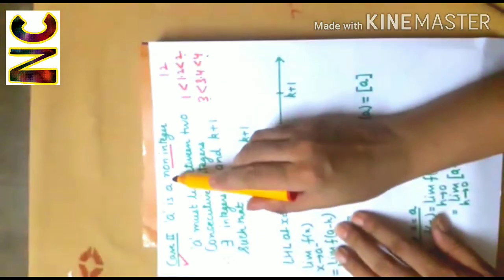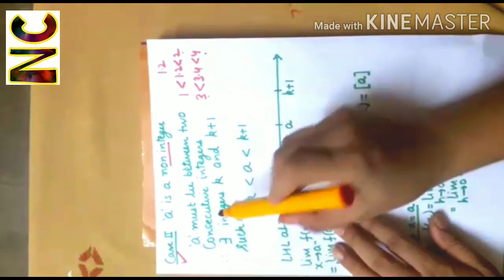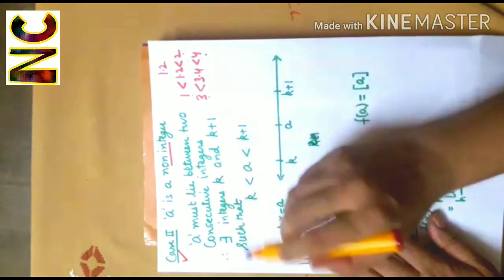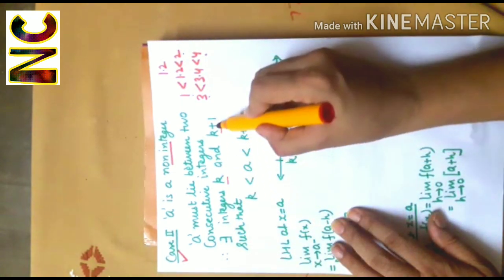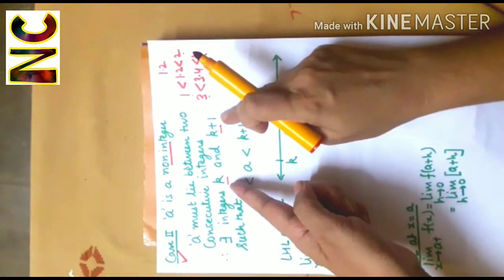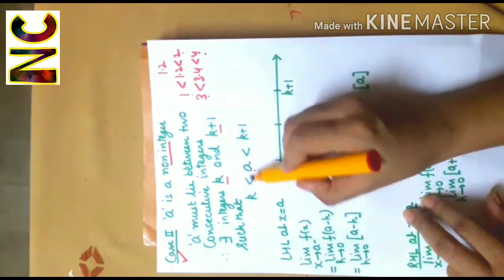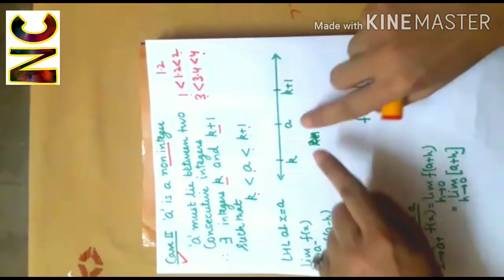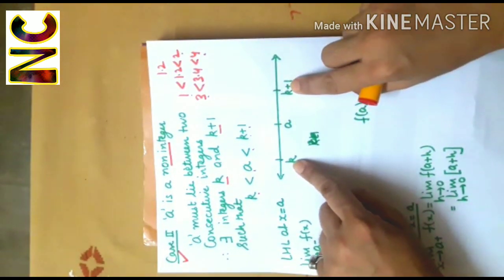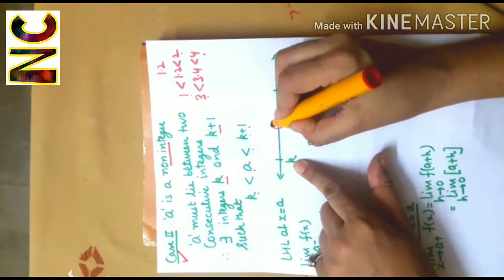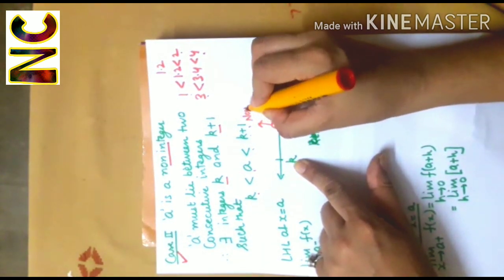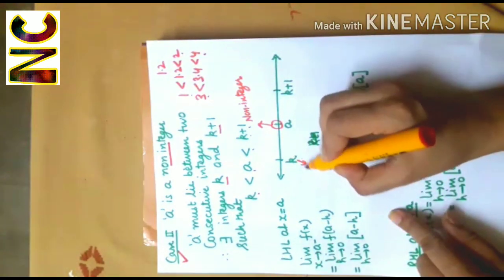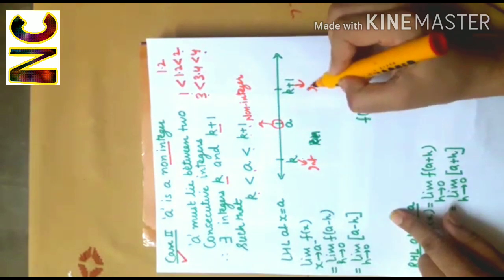So if a is a non-integer, then it must lie between two consecutive integers. That means there exist integers k and k plus 1, consecutive integers, such that a is greater than k and less than k plus 1. That is, a lies between these two integers. And remember this, here a is non-integer. k is an integer and this is also an integer.